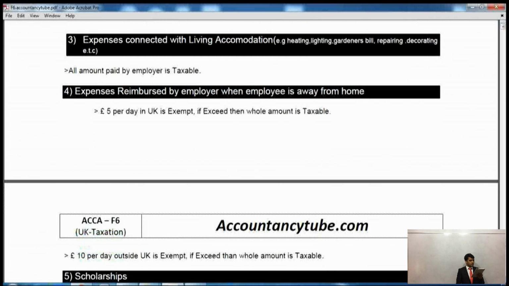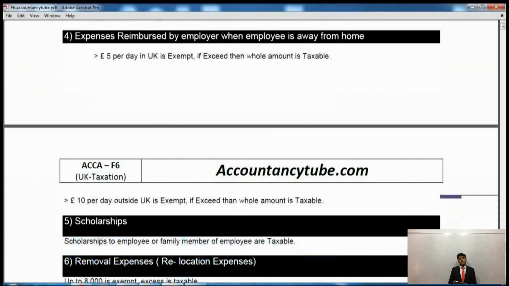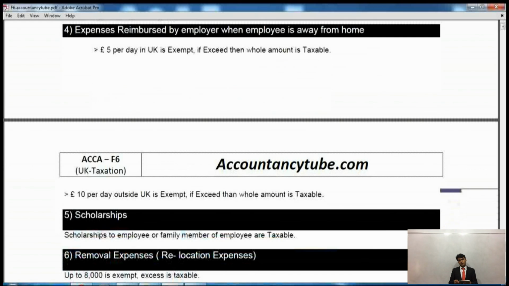Then it says expenses reimbursed by employer when employees are away from home. Say for example, if you're going on an audit from the UK to Dubai, then the employer will give you some money. So how much is exempt and how much is taxable? £5 per day is exempt in the UK, and if it exceeds, the whole amount is taxable. So if you are in the UK, say going from London to Manchester on audit or for any tax purposes of your accountancy practice, then the employer will pay you. If the employer is paying you £5 per day, then that will be exempt. If it is paying more than that, the whole amount will be taxable.